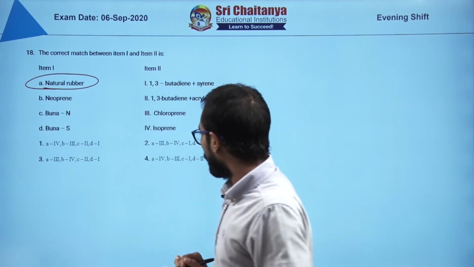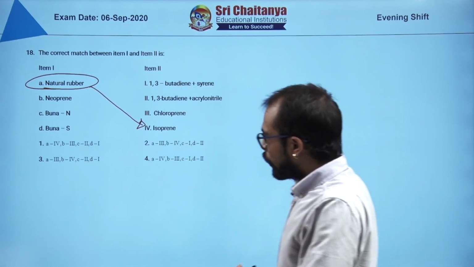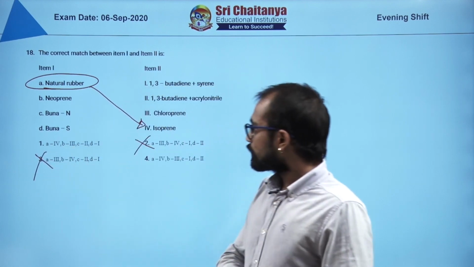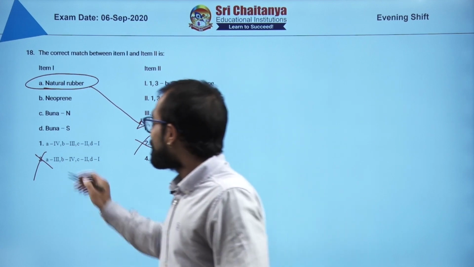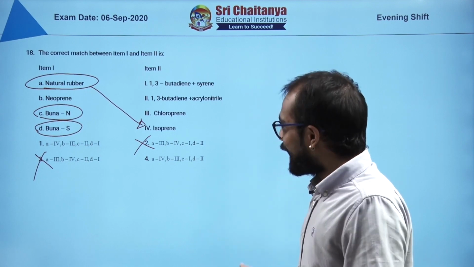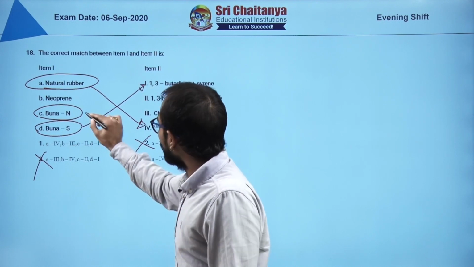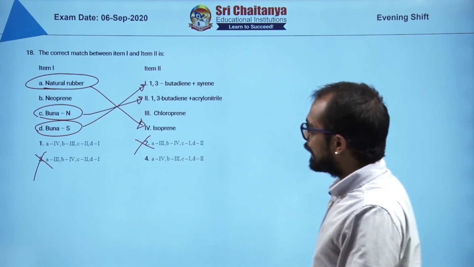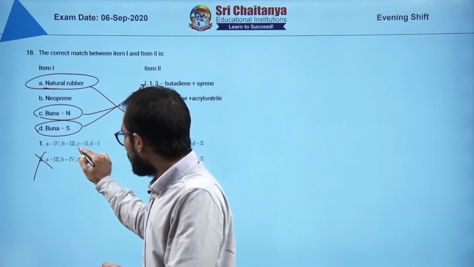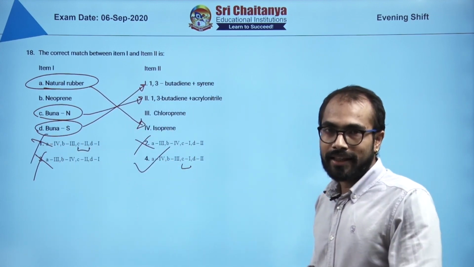So A should match with 4. So this is correct, A should match with 4. So I will see where A is matched with 4. Options 1 and 4, but 2 and 3 are not, so eliminate those. Now what about Buna-N and Buna-S? N stands for nitrile and S stands for styrene. So where do you find that? You find this one here, you find this one here, so you match them. So that means C should match with 1, but here C is matched with 2, so I will eliminate this, which makes the answer 4.